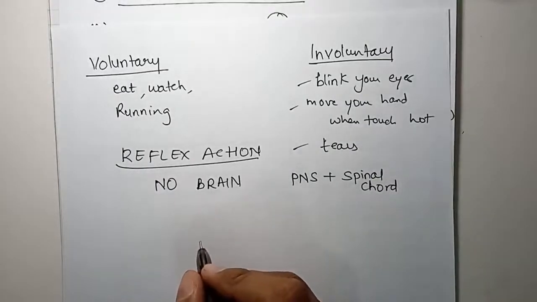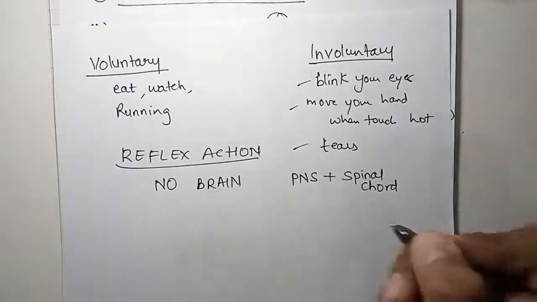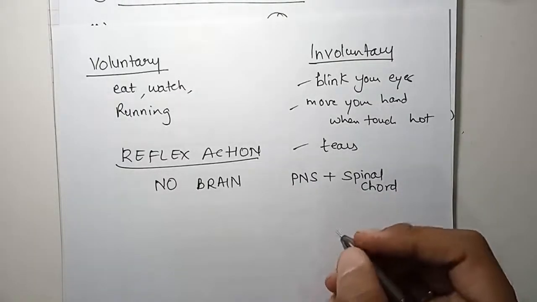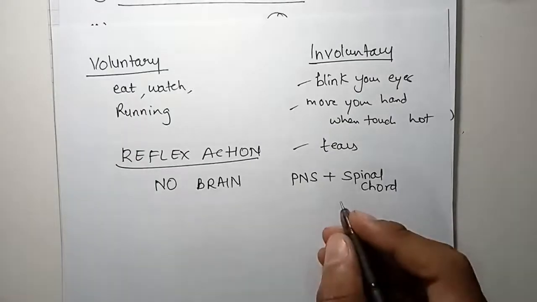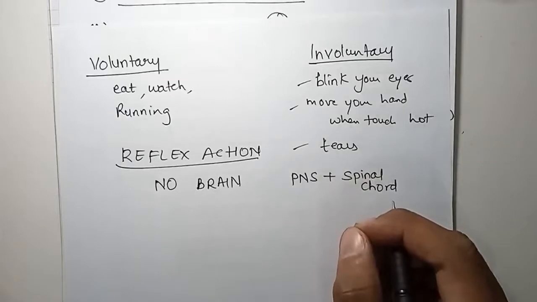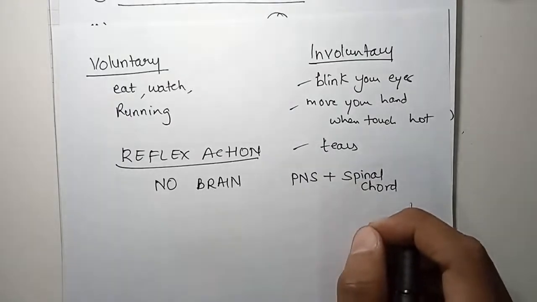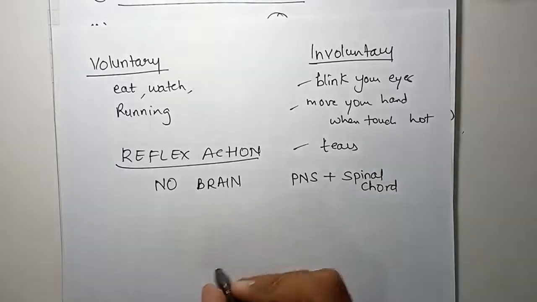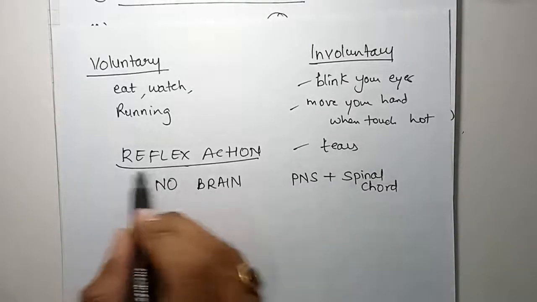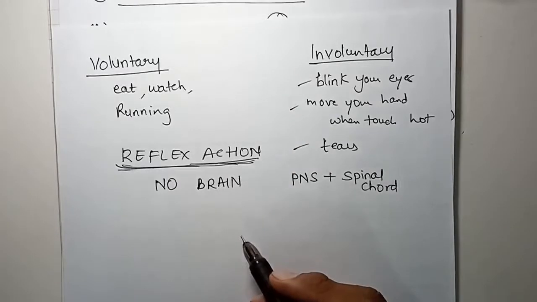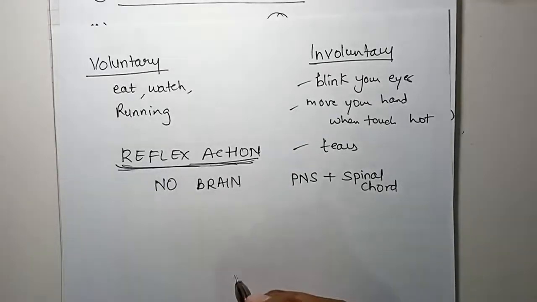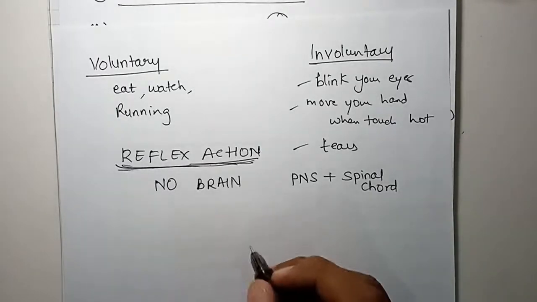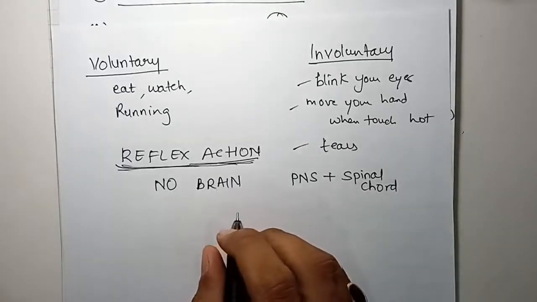So for example, if someone pricks you, कोई आपको अगर needle लगा दे, तो automatically you will move away from it. Even if you are sleeping and someone pricks a needle in your hand, you will move your hand away automatically. Such actions are called reflex action. Over a period of time, your brain becomes accustomed to those types of actions. The reflex action is very quick, it is immediate, and is an automatic response.